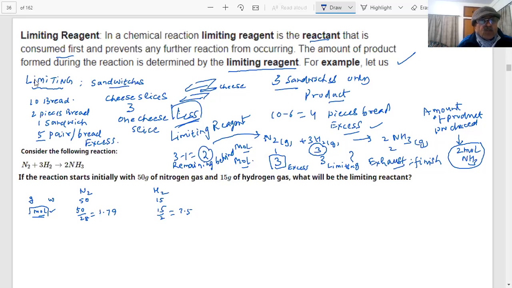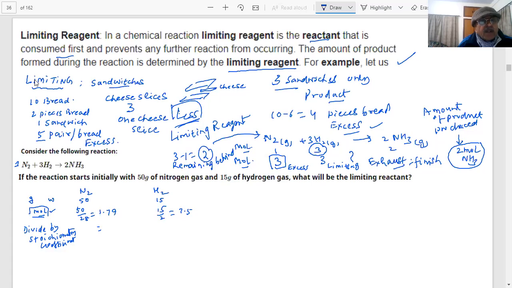The next thing you should do is divide this by their stoichiometric coefficient. Now this is the trick you remember for the exam, very important. Divide by the stoichiometric coefficients. How many stoichiometric coefficients are there for nitrogen? Here, 1.